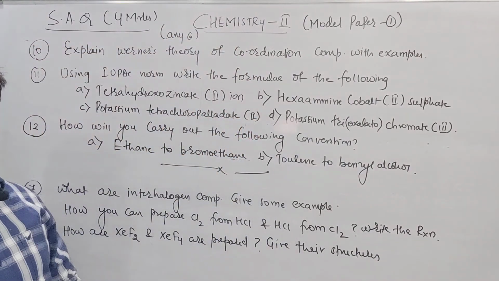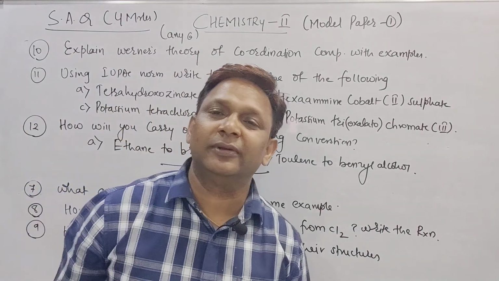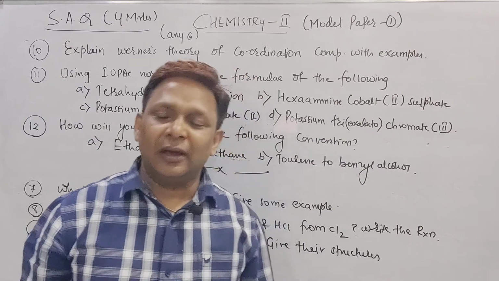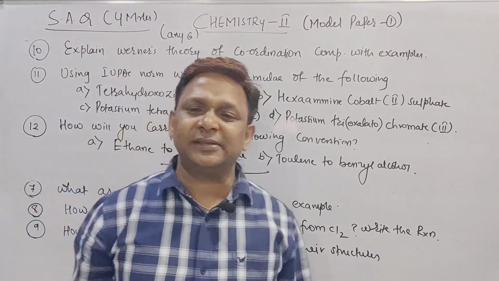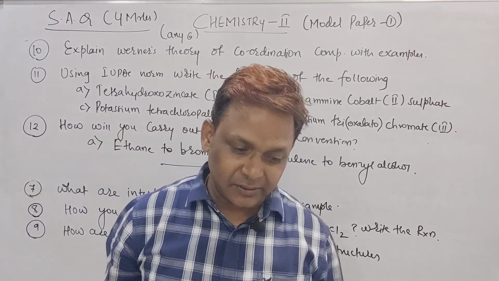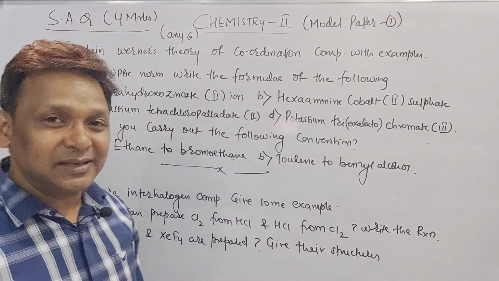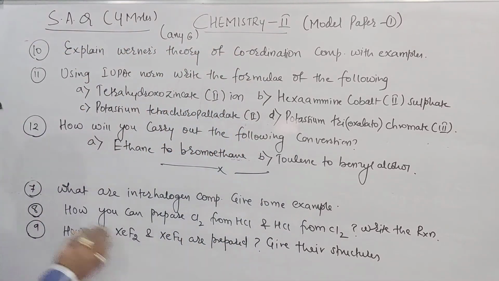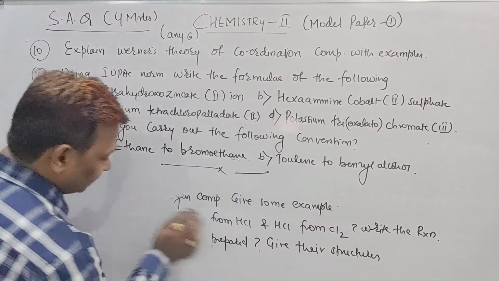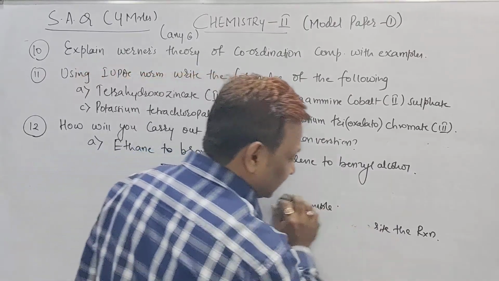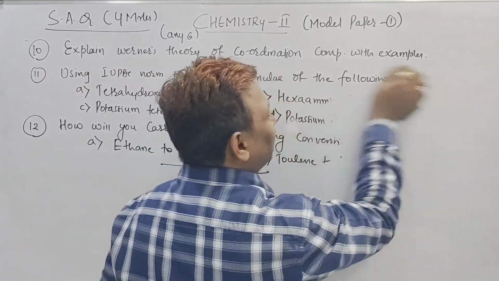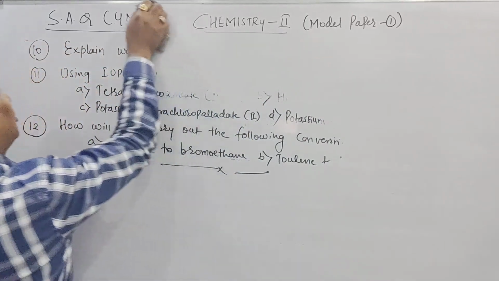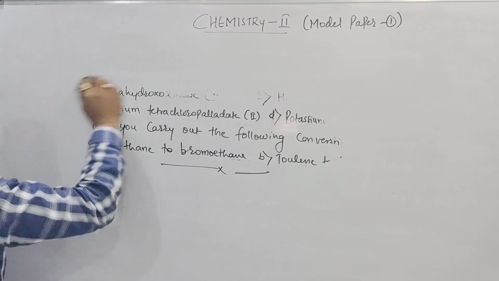But now from this SAQ part, we are going to discuss another one, that is VSAQ, 2 marks. According to the new model, we have somewhere 15 VSAQs, but out of 15 VSAQs we have to write any 10. So this time there is more possibility, beta, for you to score 60 out of 60 marks. Previously we didn't have any choice in the VSAQs, so whatever 10 VSAQs they gave, we had to write. But this time it's not like that. We have 15 VSAQs, beta. Out of 15 VSAQs, we have to write any 10.